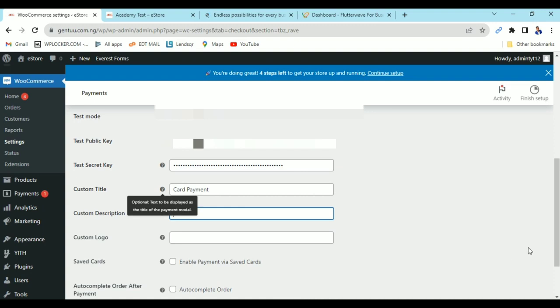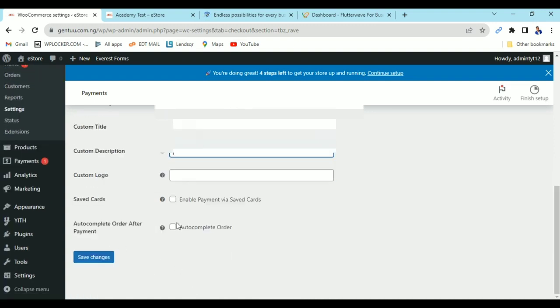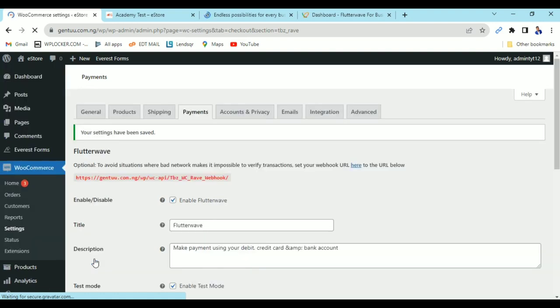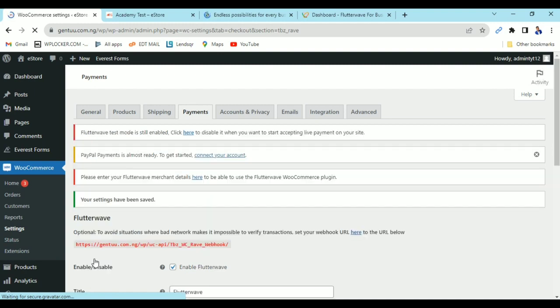Then I'm just going to leave the rest that way. You can always enable this option so that the website will auto complete the transactions, so you don't have to go and complete the transaction manually. Once the payment is successful, that means Flutterwave has received your money, then Flutterwave will mark the order successful. So you don't have to do any job. It's going to work automatically. Now you save. That is all you need to do. Now I've set the payment gateway for this website.